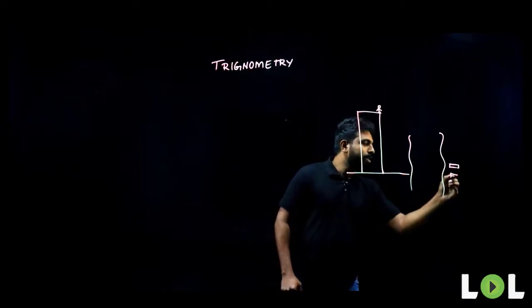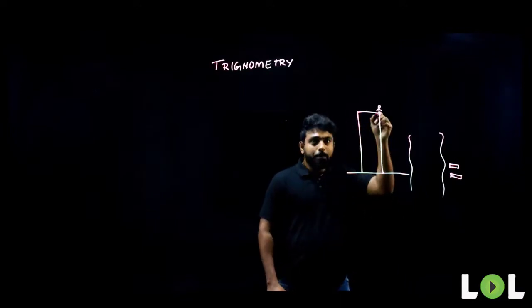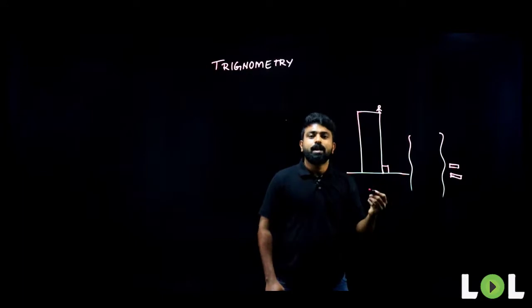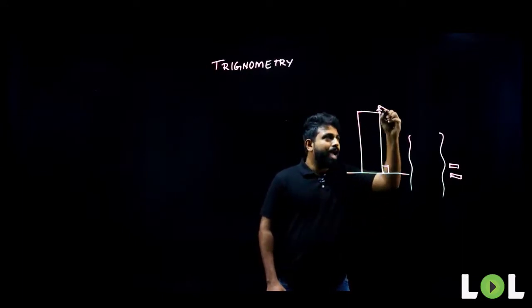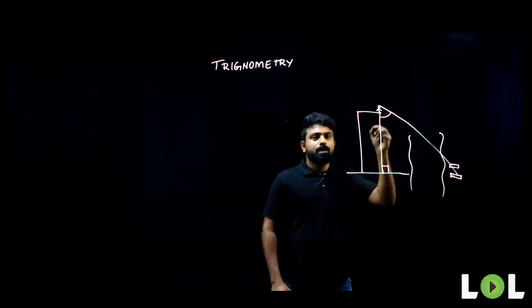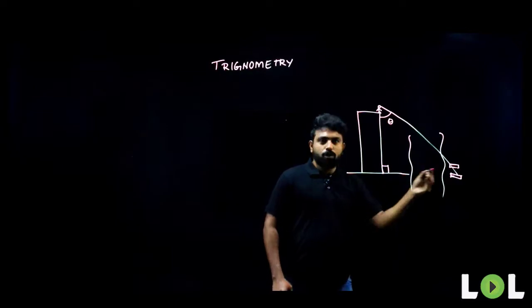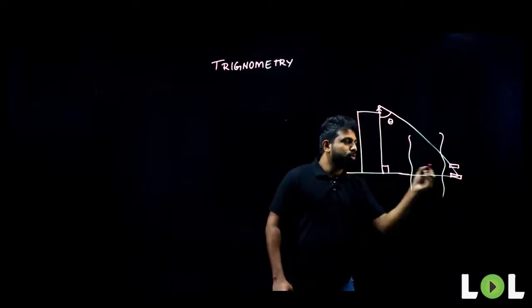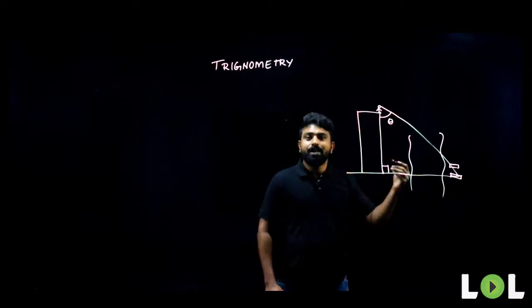So let me take the note to be here. I'll assume that my building is straight and it is making a 90 degree angle with the ground. If I know the height of the building as well as the angle at which I will be looking at the note, we can easily find out the distance from your house to the note using trigonometry.